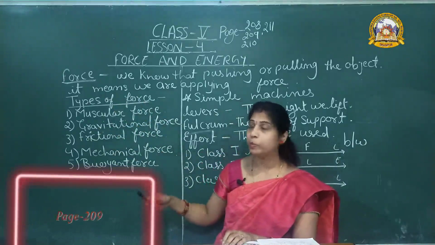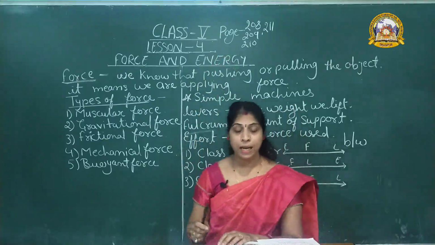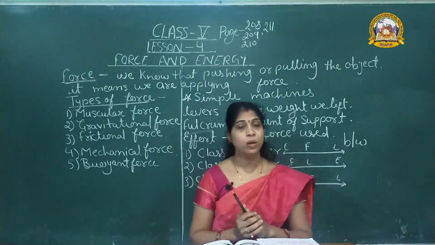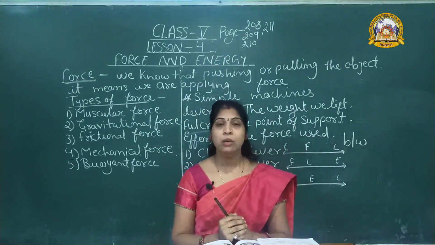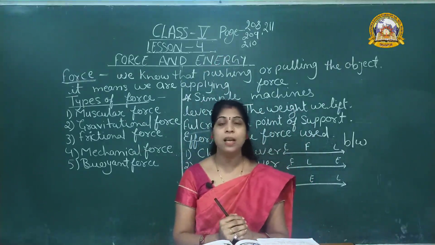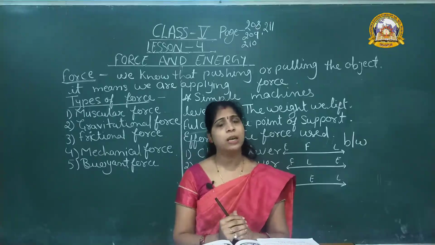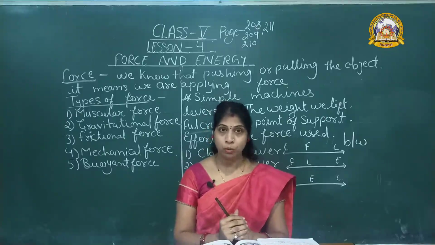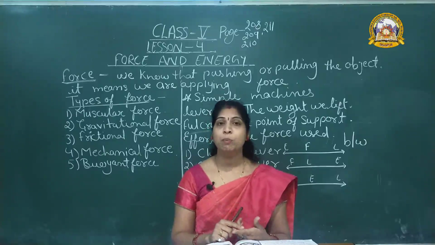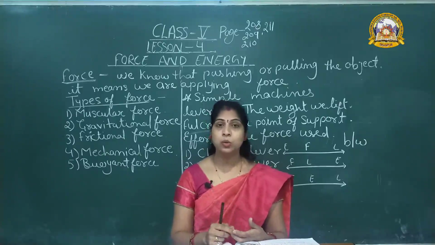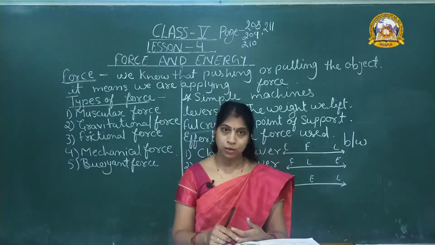Now everybody come to page number 209. Simple machines. What are simple machines? Simple machines are tools which make our work easier and faster. There are different types of machines. Some common examples of simple machines: lever, pulley, inclined plane, screw, wheel and axle.